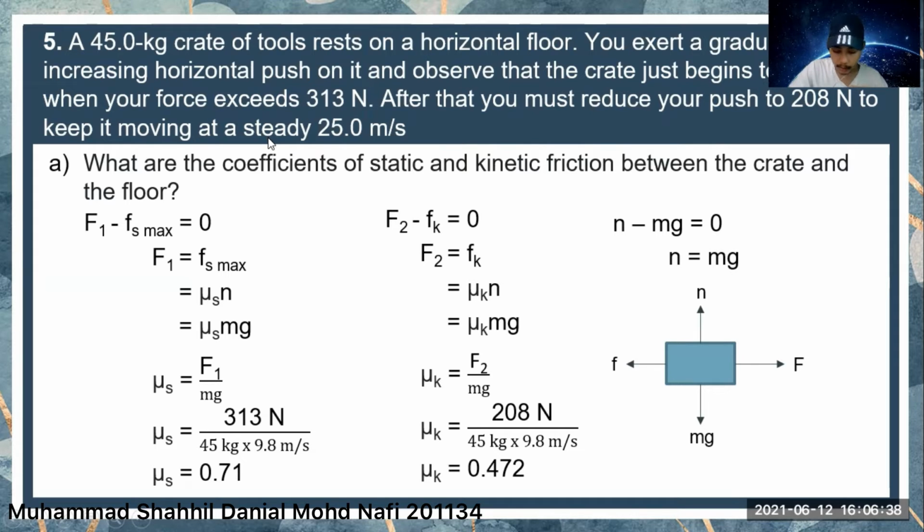To make it clearer, we can refer to this diagram, where this is the y component and this one is the x component. For the x component, we have the applied force to the right and the friction force to the left, and for the y component, we have the normal force N upward and mg downward. From this diagram, we can create two equations.